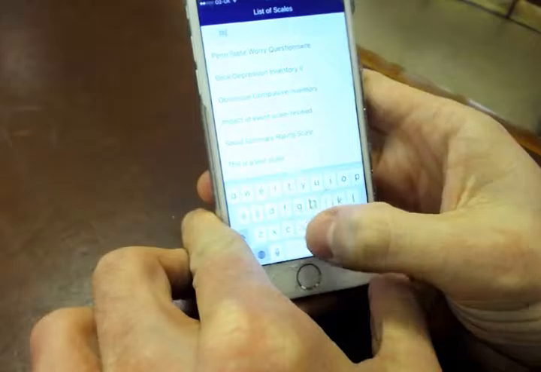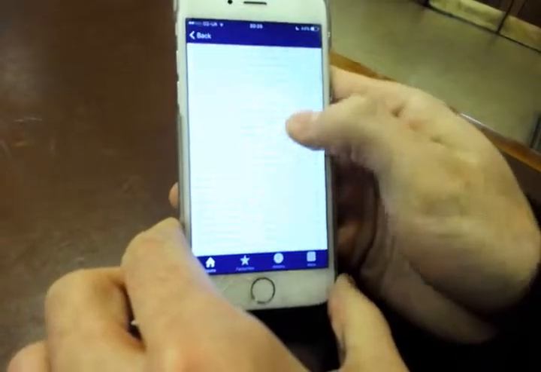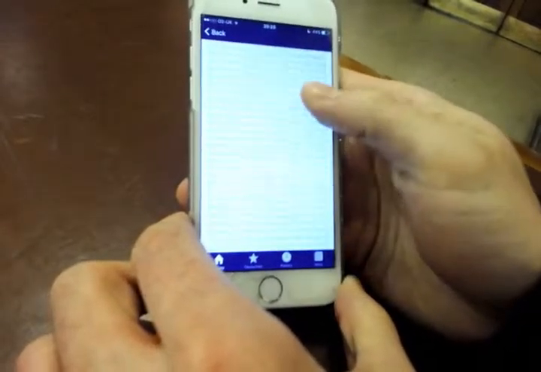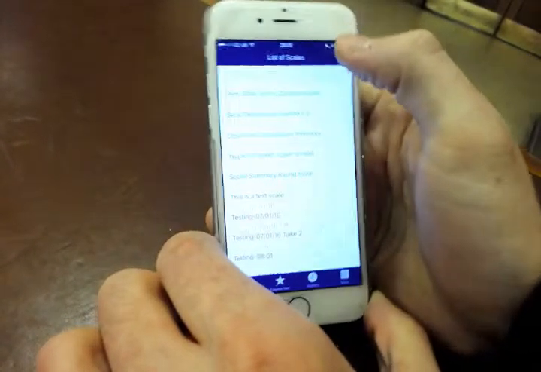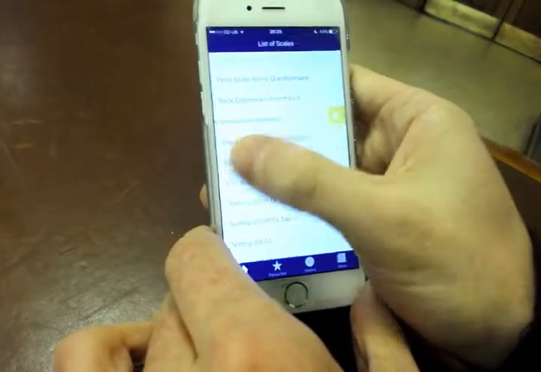So what we can do here is we can also search for a particular type of study. So let's try obsessive compulsive inventory. Here we go, and all the data appears. Some scales are much larger than others. We also have the ability of making an app a favorite.